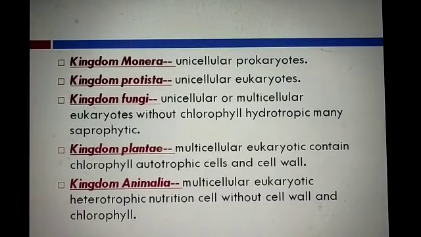Kingdom Plantae: multicellular eukaryotes, contain chlorophyll and autotrophic cells, and a cell wall is present. And Kingdom Animalia: multicellular eukaryotic organisms with heterotrophic nutrition, cells without cell wall and chlorophyll. Students, always remember that only in Kingdom Monera are there unicellular prokaryotic organisms. The rest of the four are eukaryotes. Either unicellular or multicellular, but only Kingdom Monera has unicellular prokaryotic organisms, because all the bacteria are in Kingdom Monera. So in my next video we will discuss Kingdom Monera and Protista.